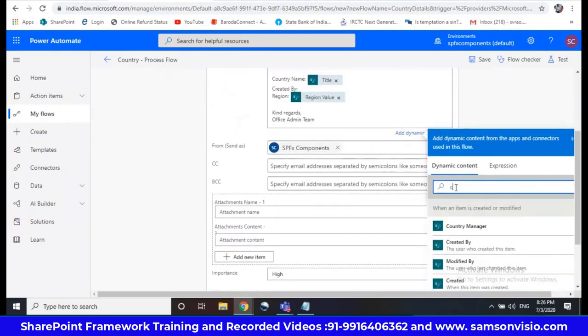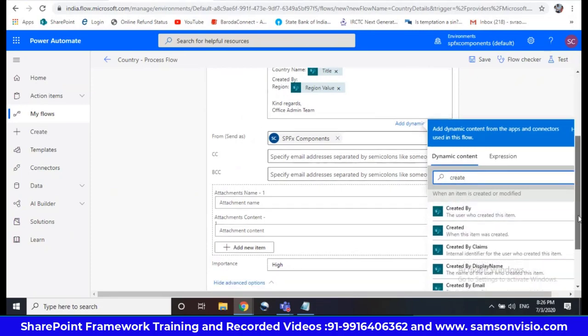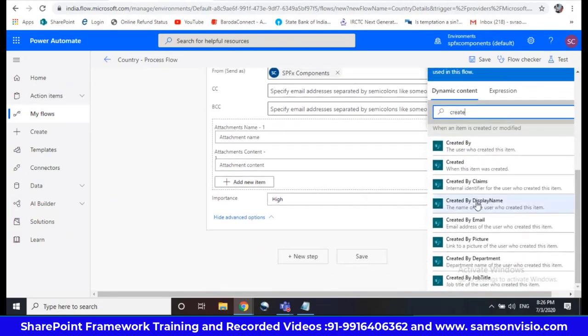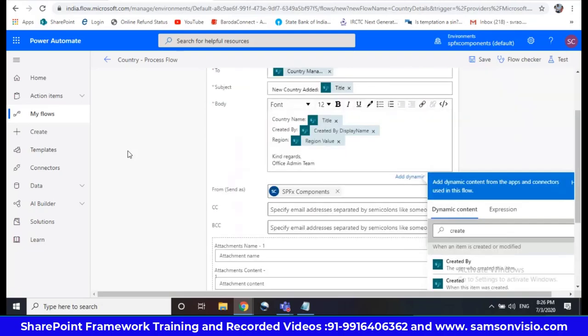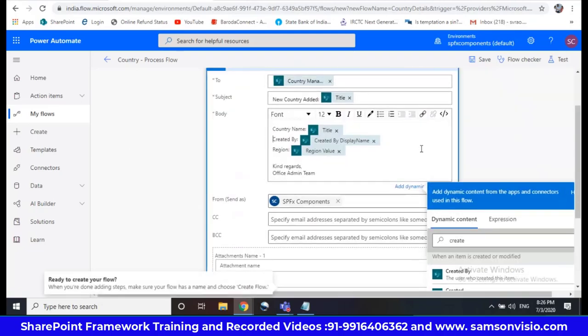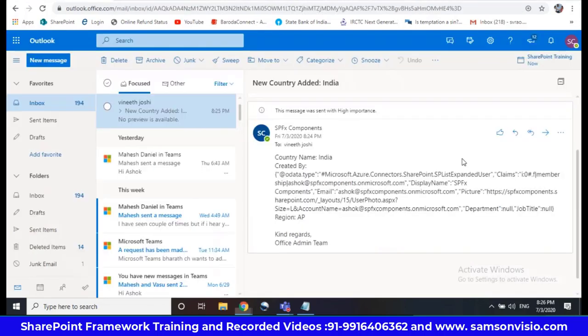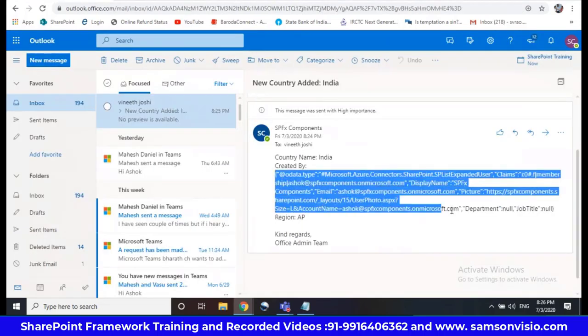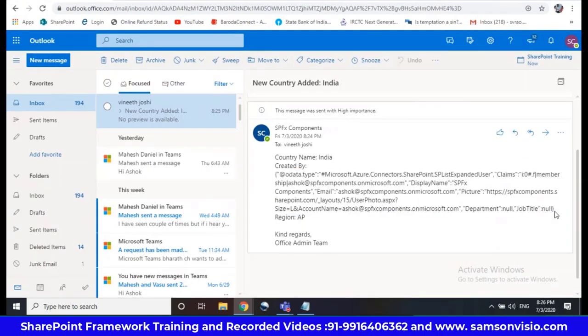So created by, I want the display name, so I can take display name. It's a kind of array, a complete object, and in this object you choose what exactly you need.